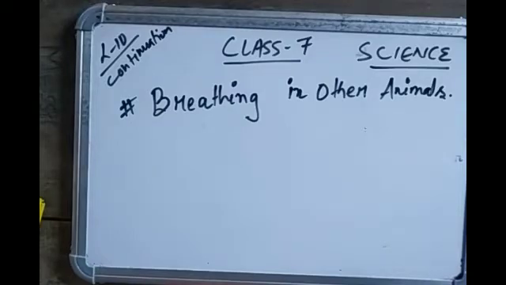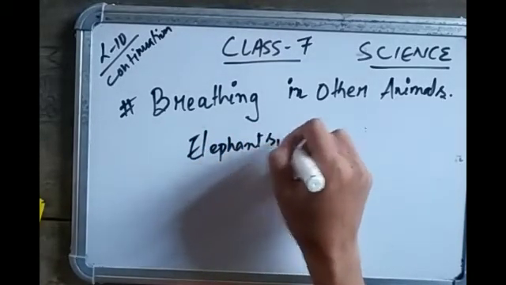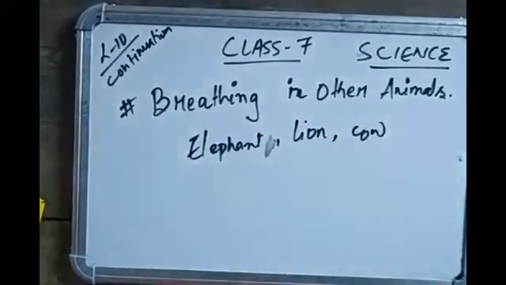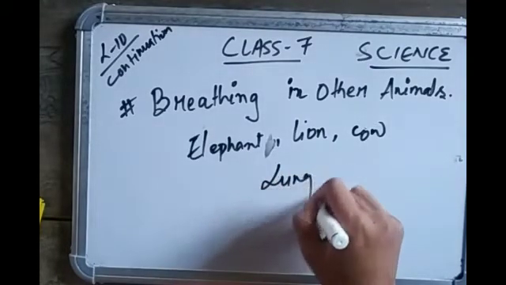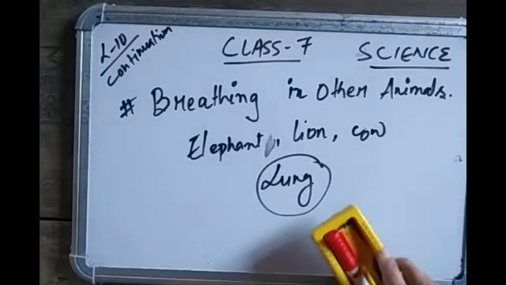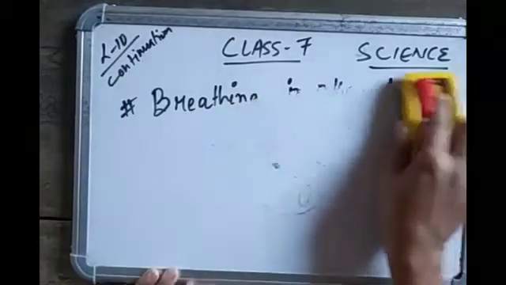Animals such as elephants, lion, cow, goat, frog, lizard, snake have lungs in their chest cavities like a human being. So the question is, how do the other organisms breathe, those that do not have lungs?